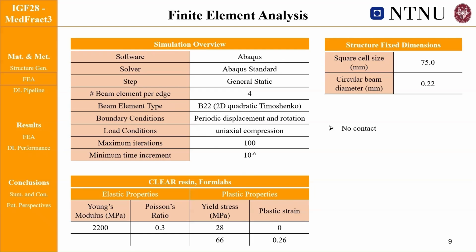We then applied uniaxial compression, limiting iterations to 100 maximum and using a minimum increment of 10 to the minus 6. Both beam thickness and RVE size were fixed, respectively at 0.22 millimeters and 75 millimeters.